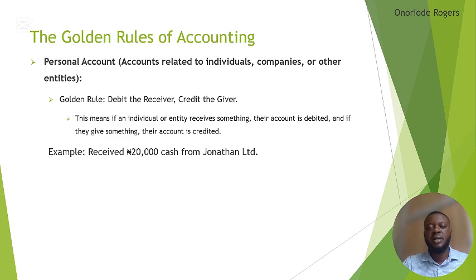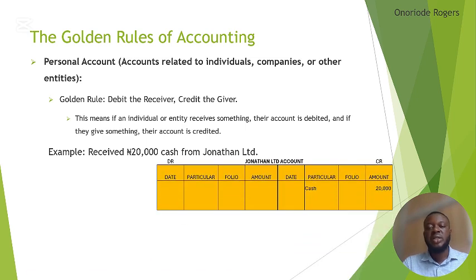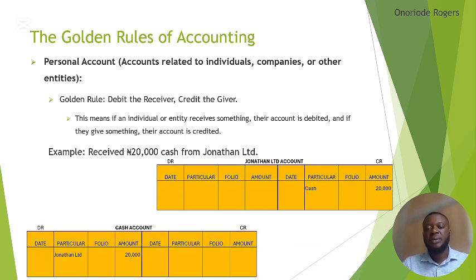Let's analyze this question. Received 20,000 naira cash. That means we are receiving 20,000 into our cash account. Then who is giving out? Jonathan is giving out the money from his own cash book. So this item is going to impact two accounts. We open the two accounts, Jonathan's account and the cash account.